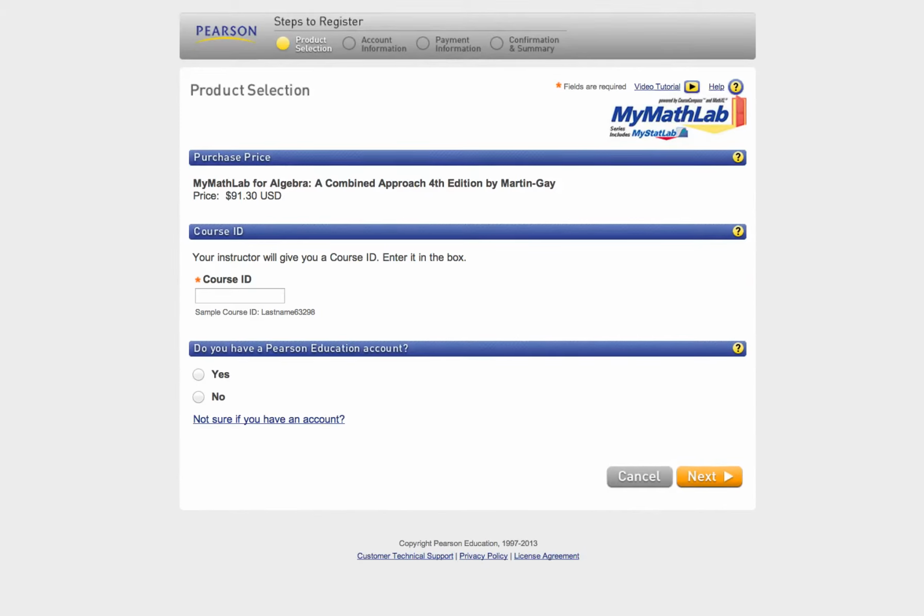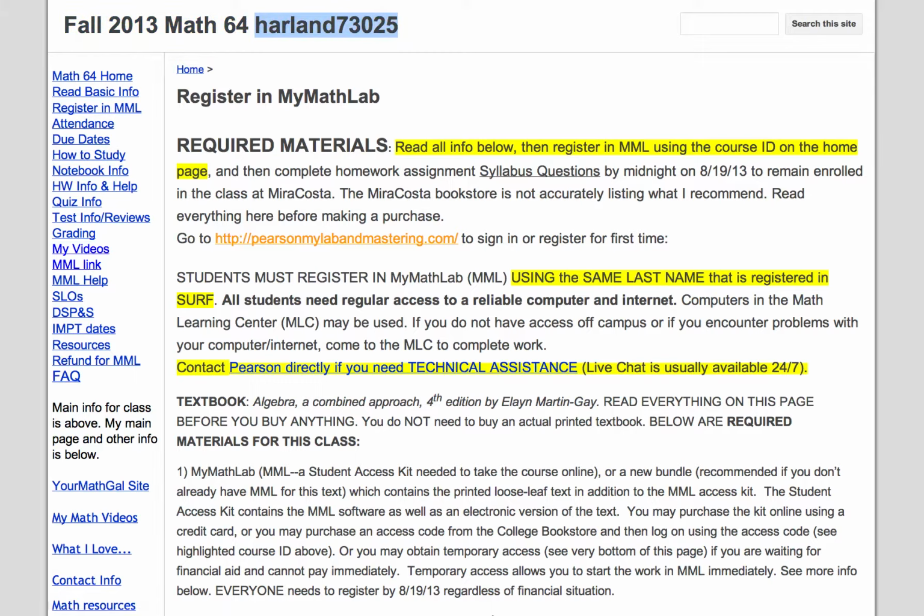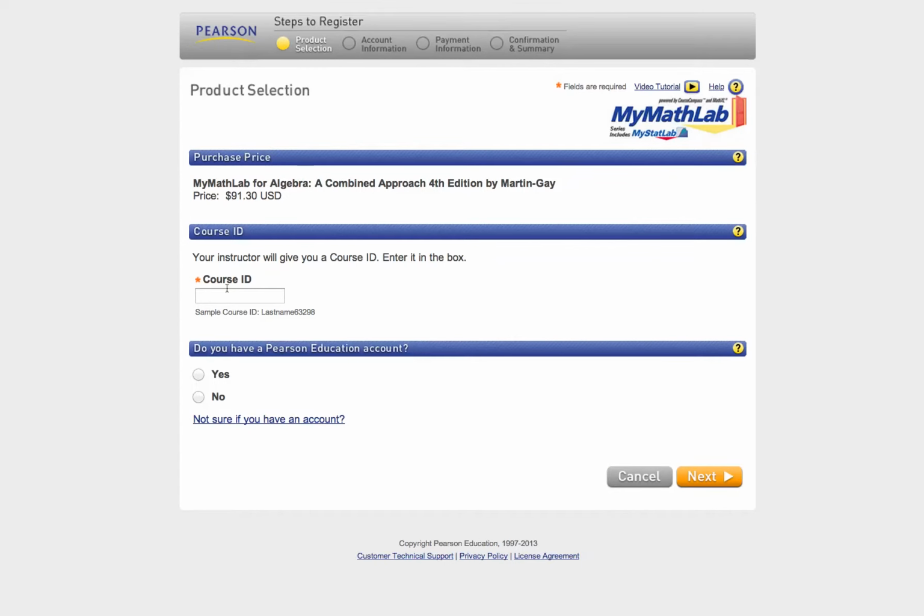I told you the price is $91, and then you would put in the course ID. All right, so let's go back. What was our course ID? Well, I have it right on the top of all the pages. It's Harland 73025. So if I copy that, and over here in the course ID, I would put that in here.